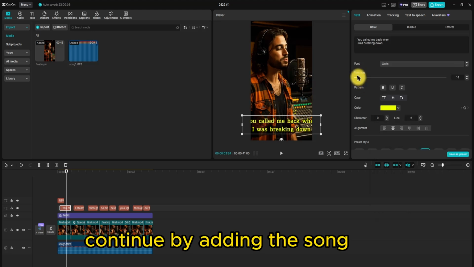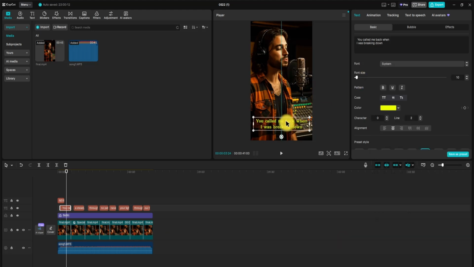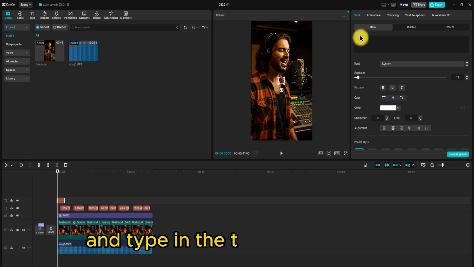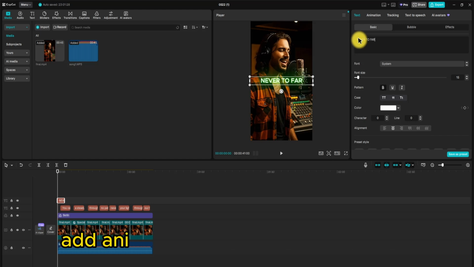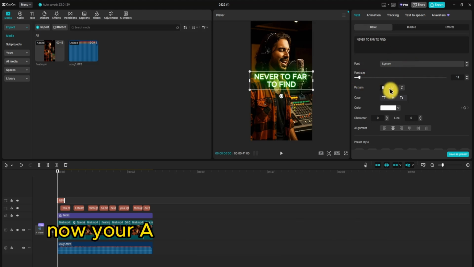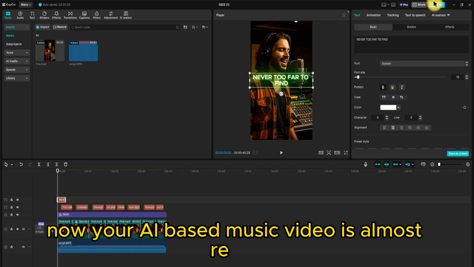Continue by adding the song title at the beginning of the video. Click on Text, choose an attractive text preset, and type in the title of your song. Place it in the center of the screen, add animations to make it even cooler, and set the duration to just a few seconds. Now, your AI-based music video is almost ready.